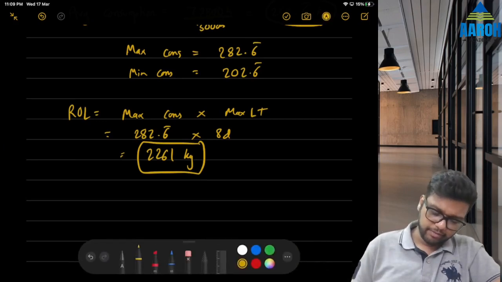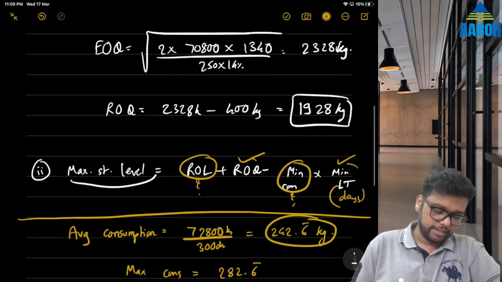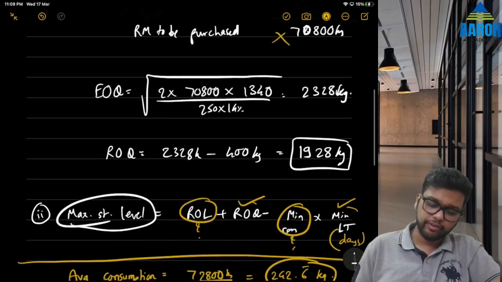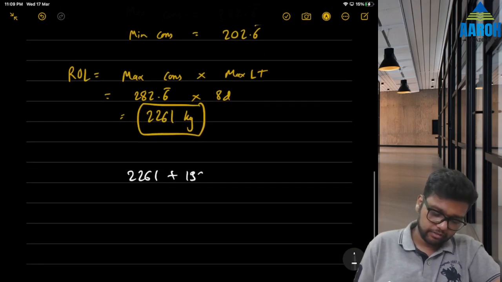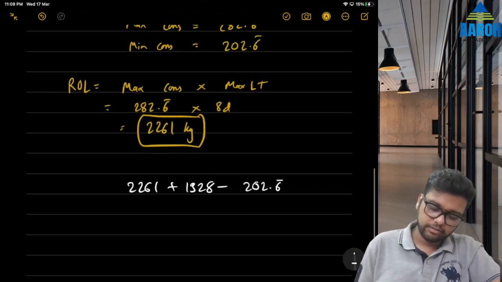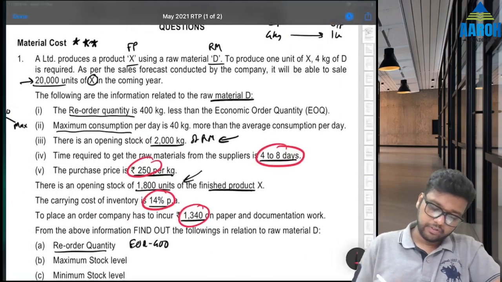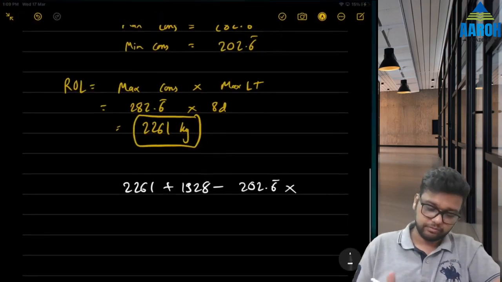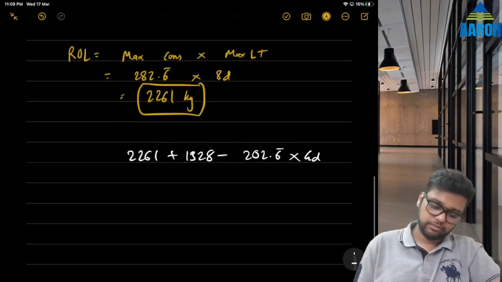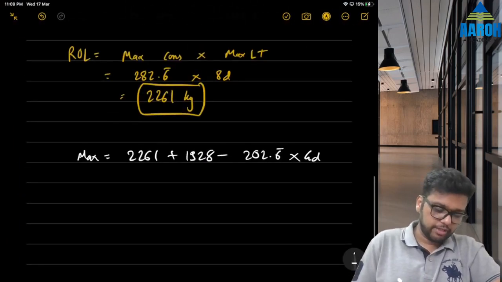Now we can find maximum level easily. Maximum level, we have the formula ROL plus ROQ. ROQ we have just calculated, 1928, minus minimum consumption we have just calculated into minimum lead time, that is going to be 4 days. So this is going to be the maximum stock level.